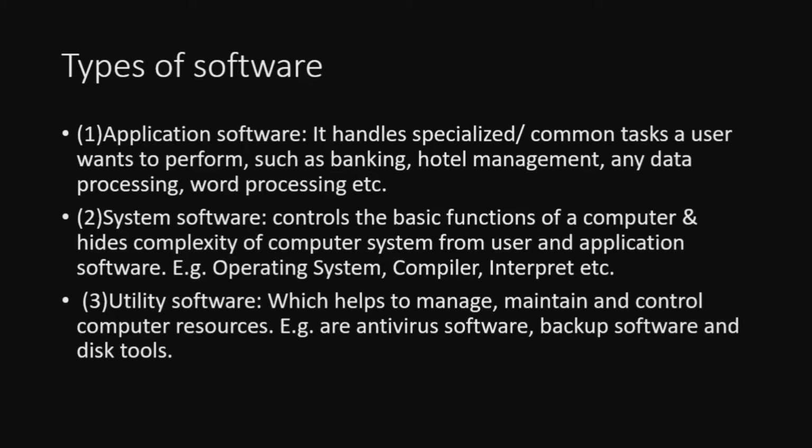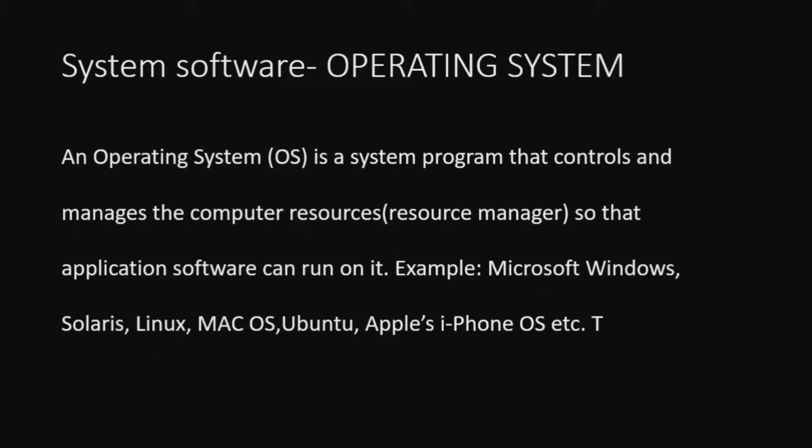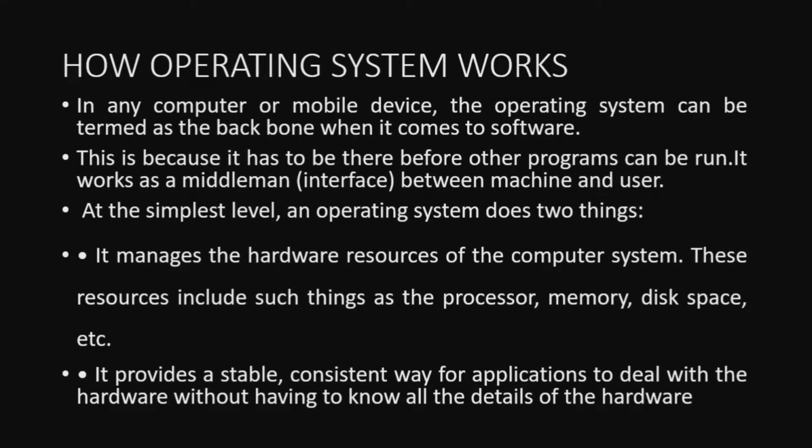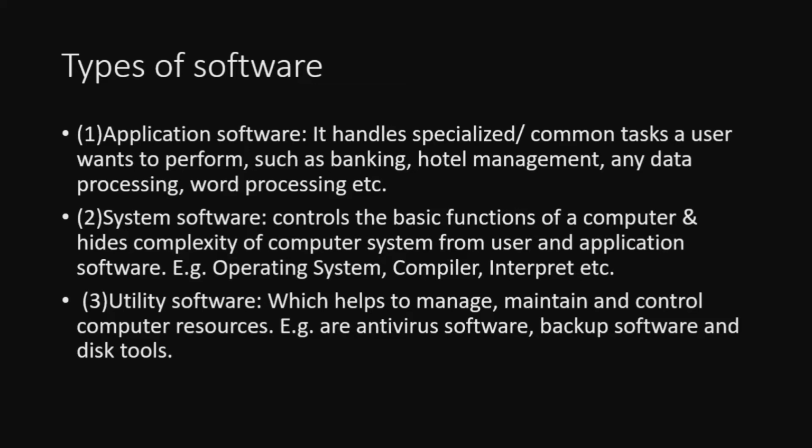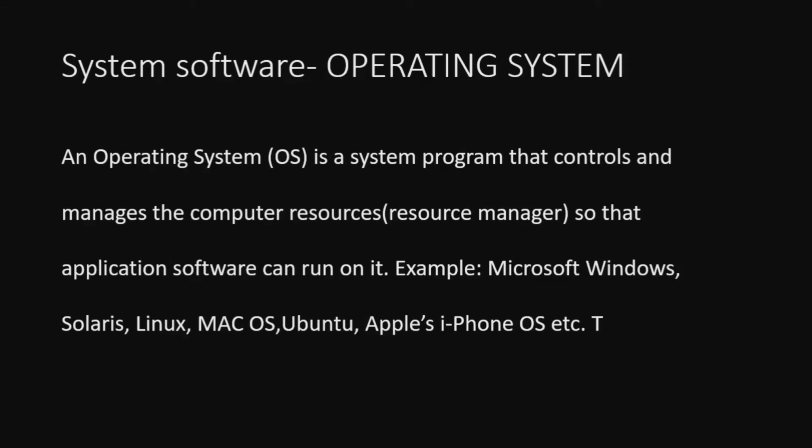So let us see system software, the operating system. What is that? Operating system is a software or system program that controls and manages the computer resources. We can also say that the operating system acts as a resource manager. That's why the application software can run on it. The examples we are all familiar with: Microsoft Windows, Solaris, Linux, Mac OS, Ubuntu, Apple's iPhone OS, etc. Lots of examples we are all familiar with. So, the operating system is the main software for the smooth functioning of a system.